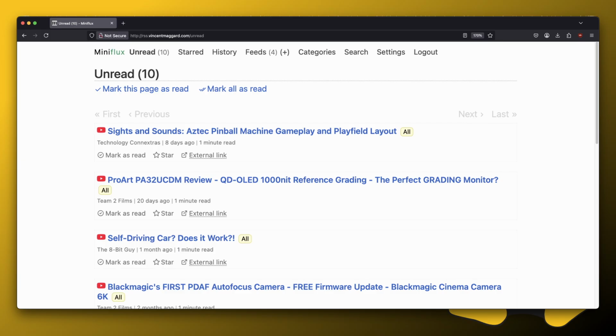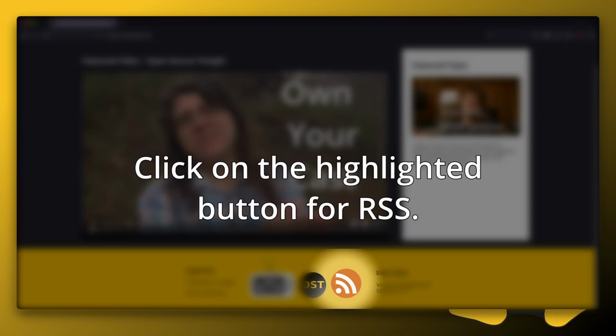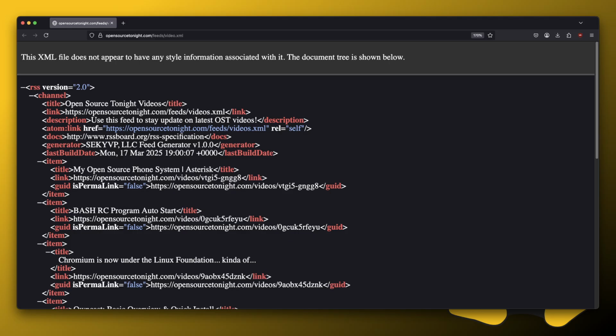Let's see. I have an RSS reader. That's a good one. So I can actually look at RSS feeds and I can see all kinds of stuff. I have an RSS feed on opensourcetonight.com. And so if you go to that RSS feed, there's actually an RSS button at the bottom of the page. That will be updated automatically every time I put a new YouTube video out and put it up on the website.